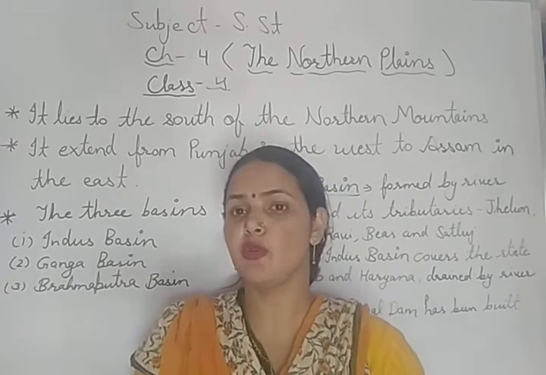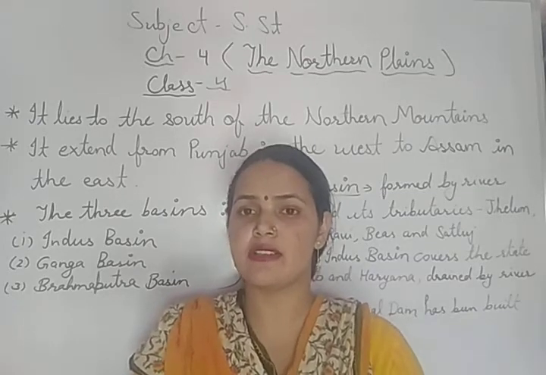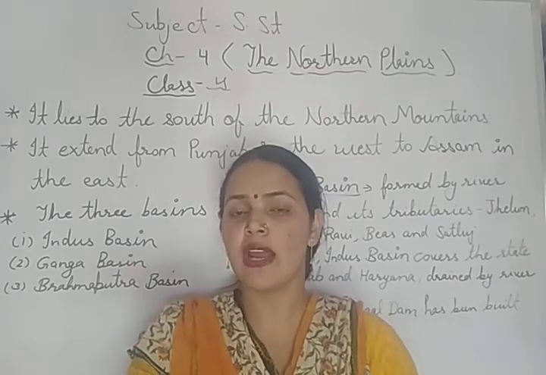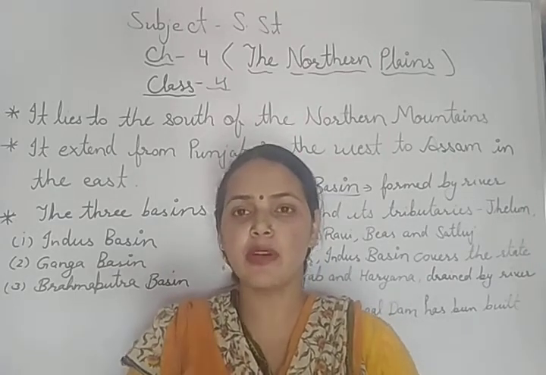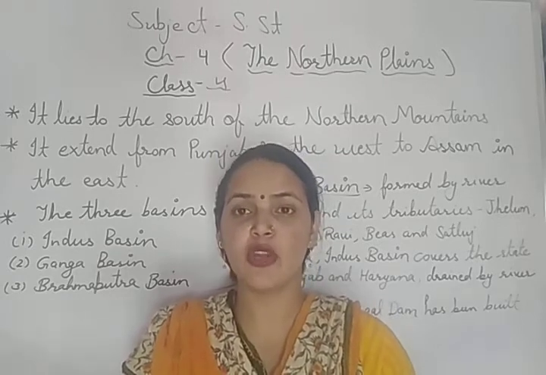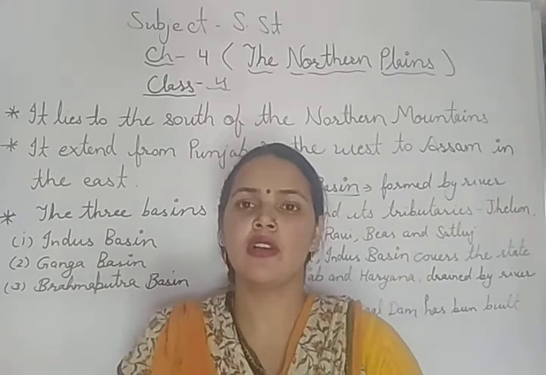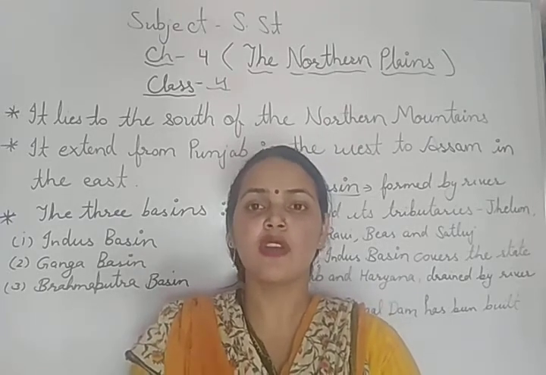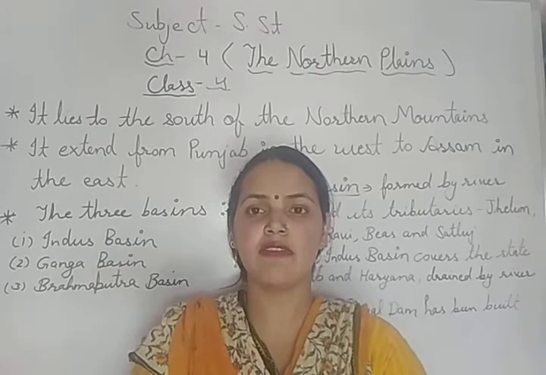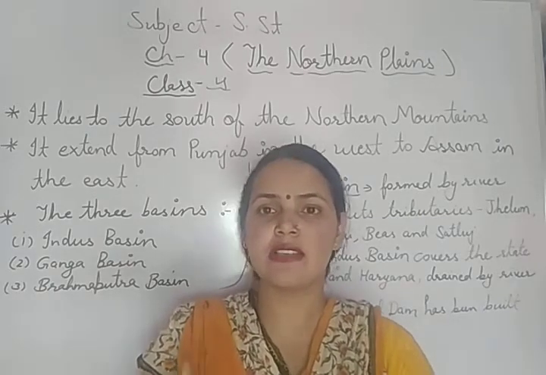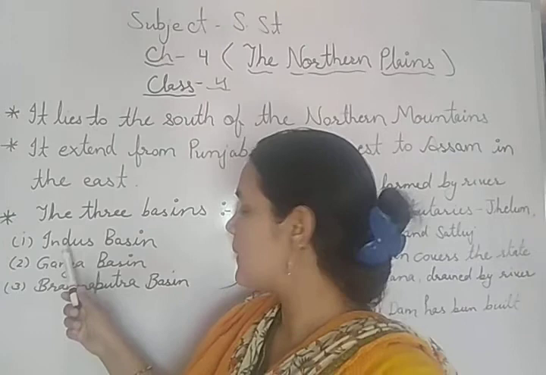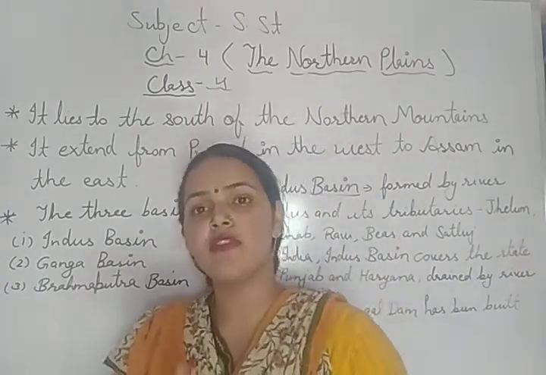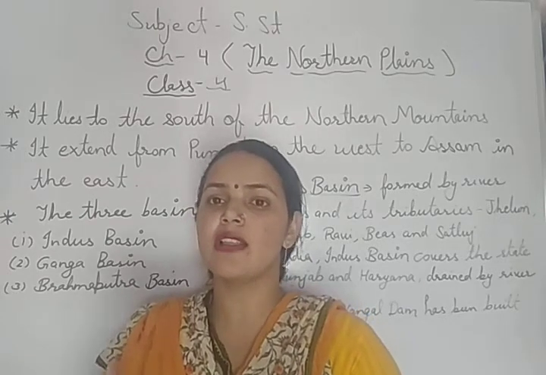Now, what are tributaries? Tributaries are the smaller rivers which flow and after that merge with the bigger rivers. They join the big rivers and then they flow. So let's study about the northern plains. The northern plain is divided into three river basins: Indus basin, Ganga basin, and Brahmaputra basin. Now we will study all the basins one by one.